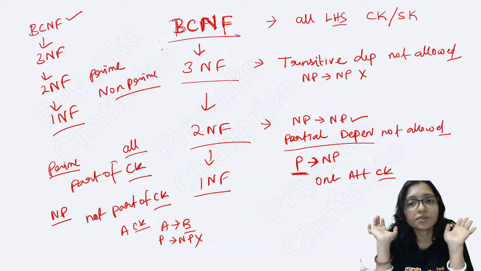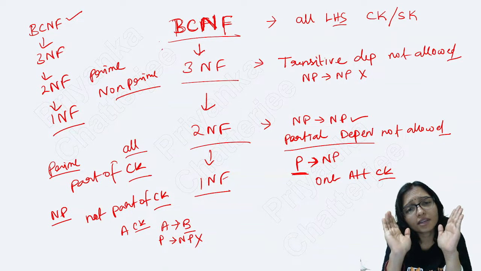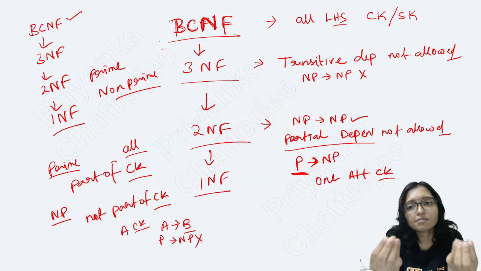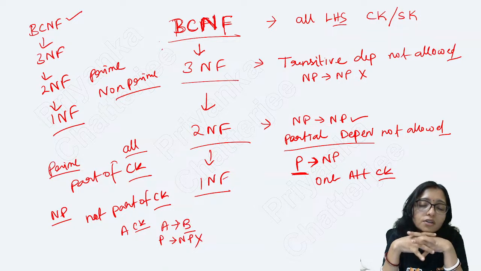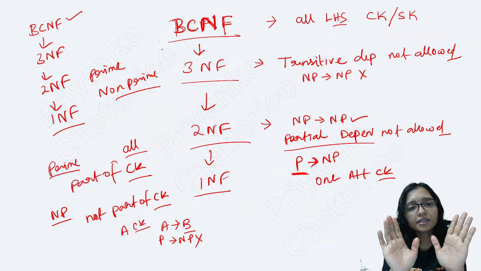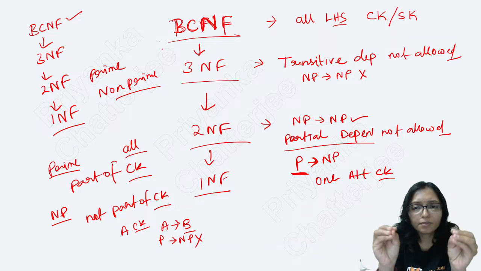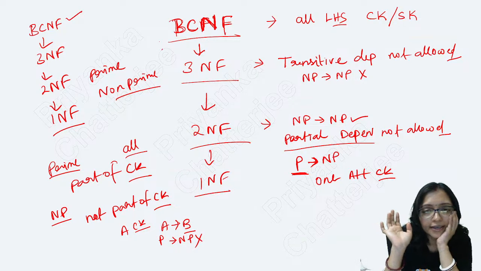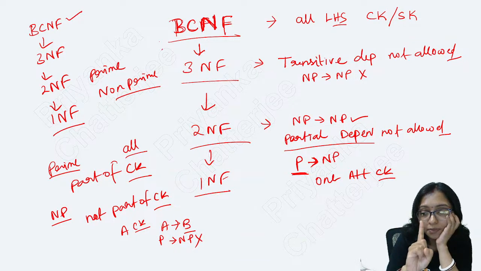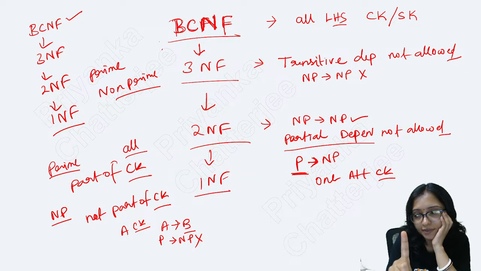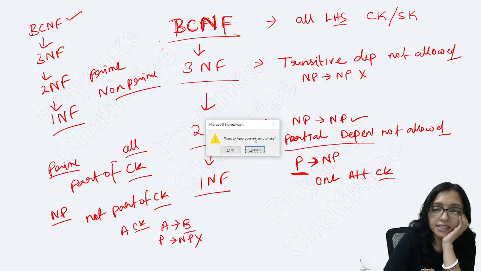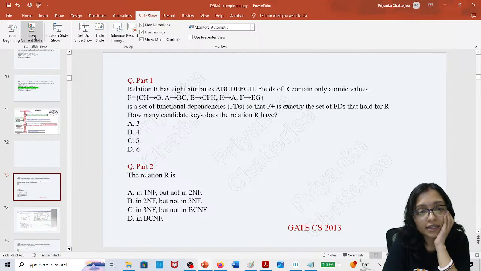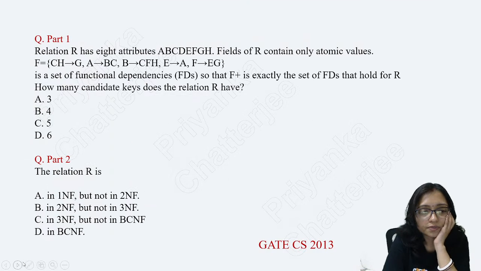Is that clear to everyone? Till now, does anyone have any doubt in normalization? After teaching so many times, still some students say, ma'am, I am not able to understand normalization. Think of it the simple way. These are the steps you have to remember, and after that nothing else will be required. Clear? And you have to find all possible candidate keys. If you do not find all possible candidate keys, then your answer will be wrong.